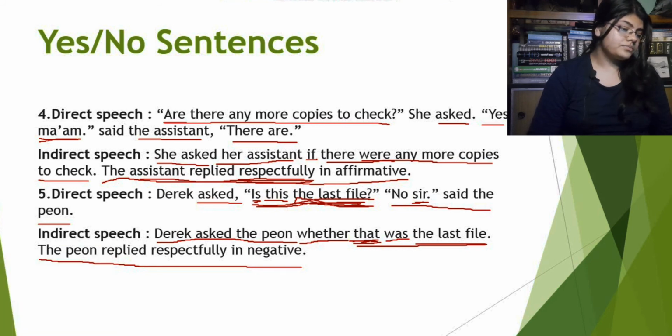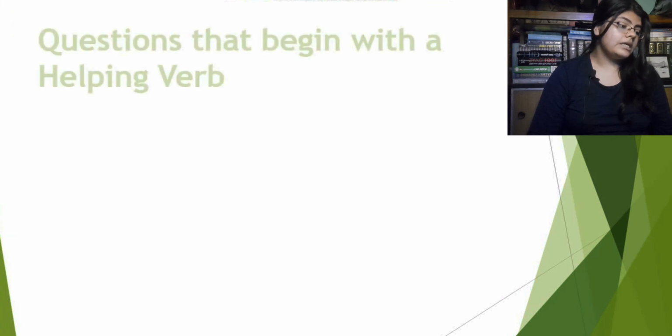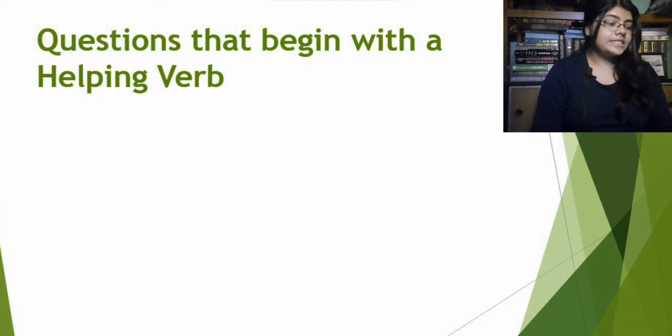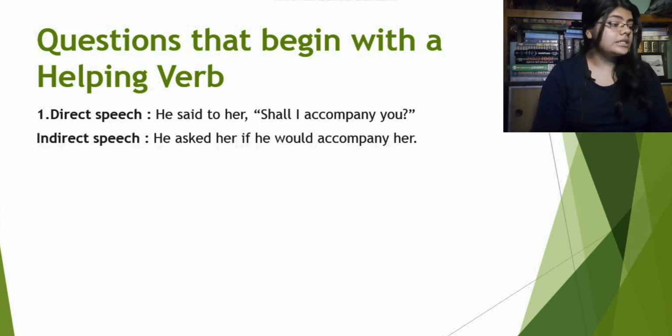Now we will see what happens in case of questions that begin with a helping verb. This is the last type for interrogative sentences or question sentences. The first example, direct speech. He said to her, shall I accompany you? In the indirect speech it will be he asked her if he would accompany her.